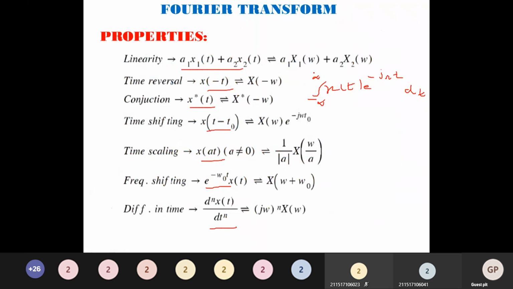Now let us first see the linearity property: a1 x1 of t plus a2 x2 of t. Just substitute here. I will solve a few properties, and the remaining you just remember the concept.